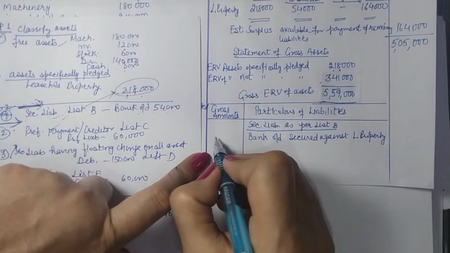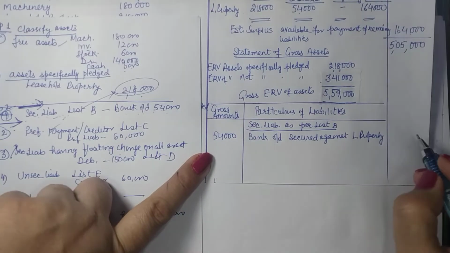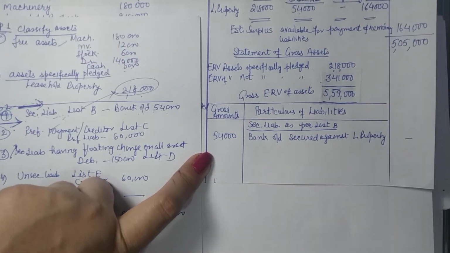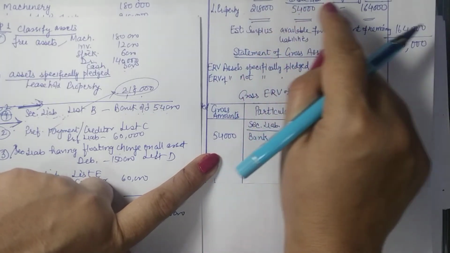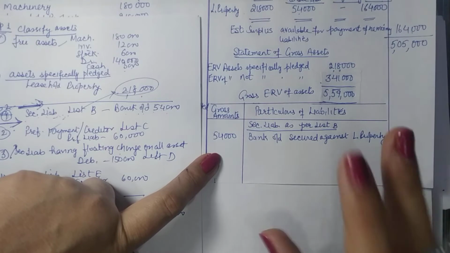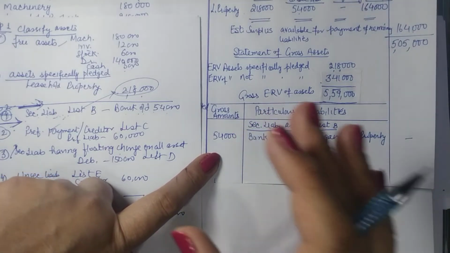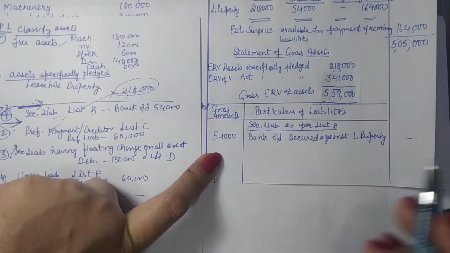So we are to record all liabilities here. So 54,000 gross amount, but we won't show any payment here. Can you think of the reason? The reason is that it has already been paid and we are showing here the final amount. So this is the amount available for remaining liabilities. But since we are to list out all liabilities, we listed it here but we didn't pay it.